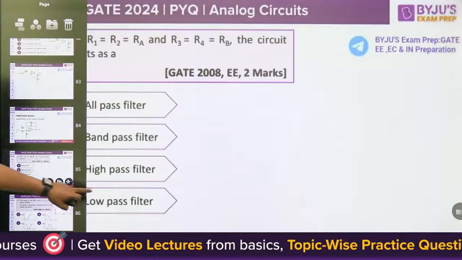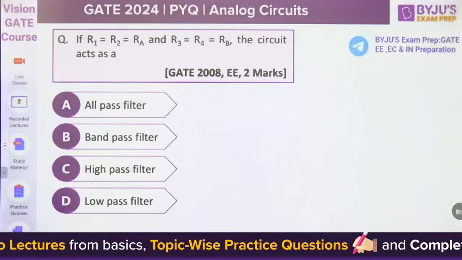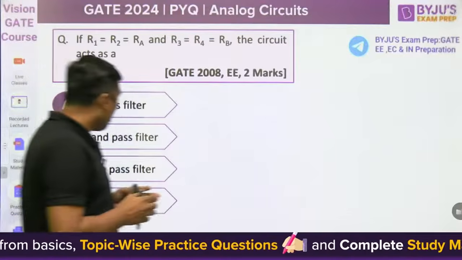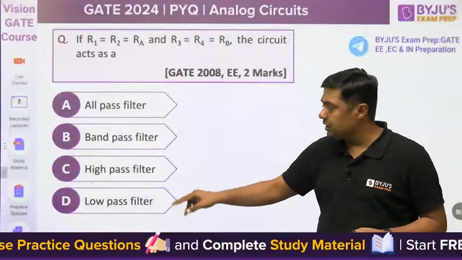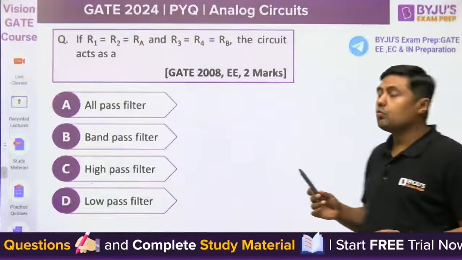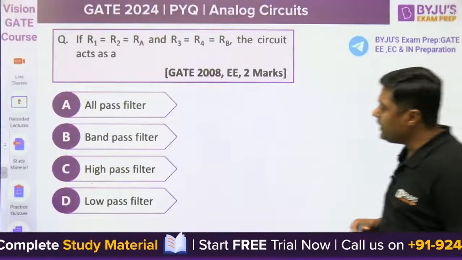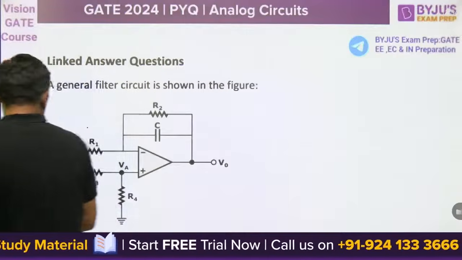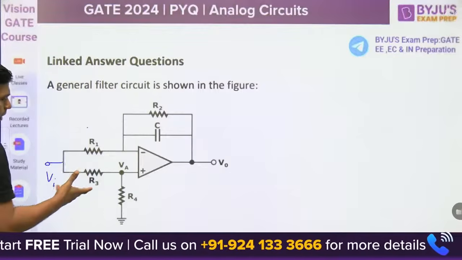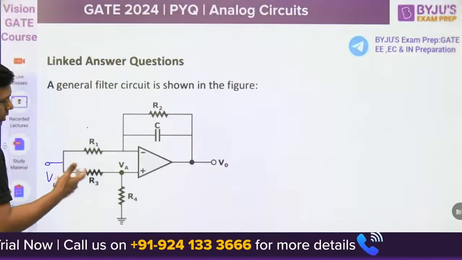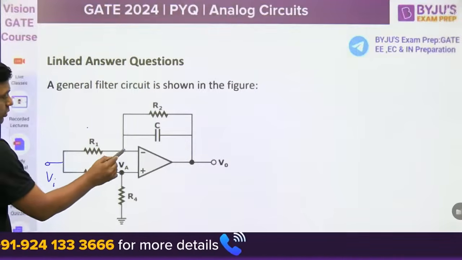If R1, R2 is equal to RA and R3, R4 is equal to RB, the circuit acts as an all pass filter, band pass filter, high pass filter, or low pass filter. So what we have to do? We have to find the gain only. How can we find the gain? Again, you can apply the superposition theorem, or you can equate the inverting terminal voltage and non-inverting terminal voltage.